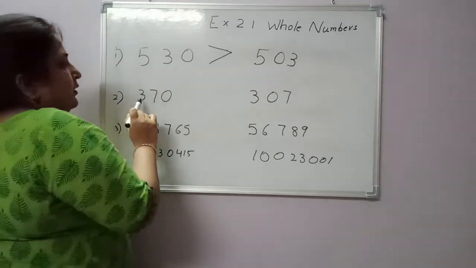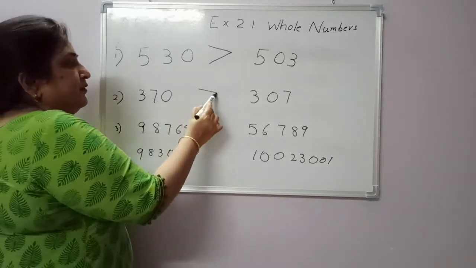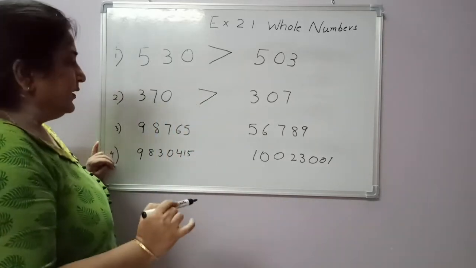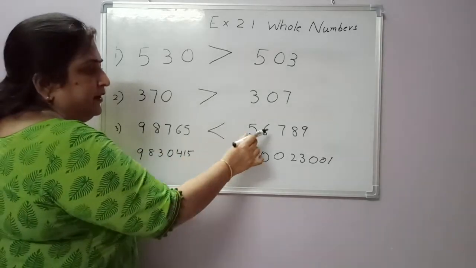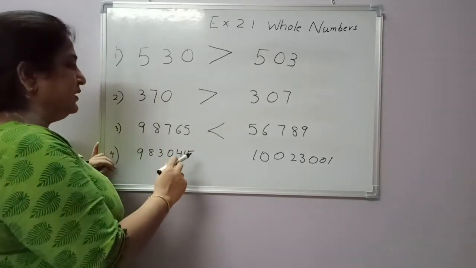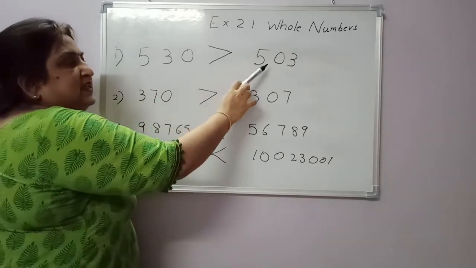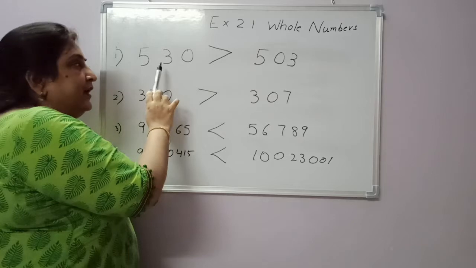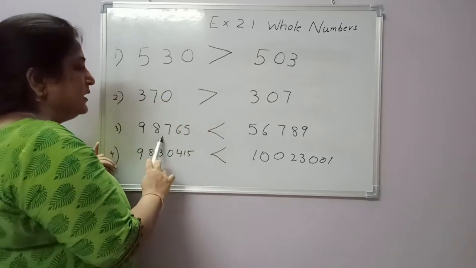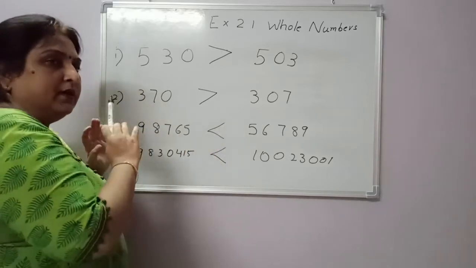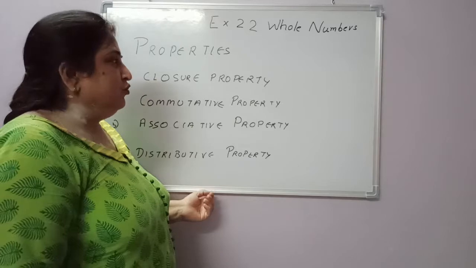Okay. 370 is greater or 307 is greater? See, 370 is greater. In this number, it is greater. The number which is lesser is on the left side of the greater number. Okay, the number which is less is on the left side of the greater number. So let's proceed on to exercise 2.2.